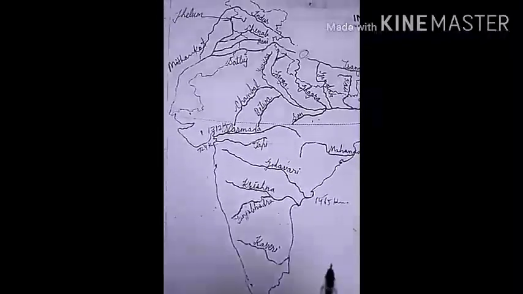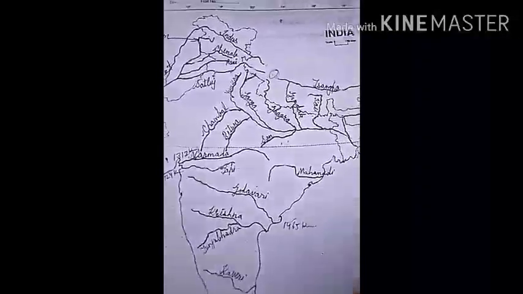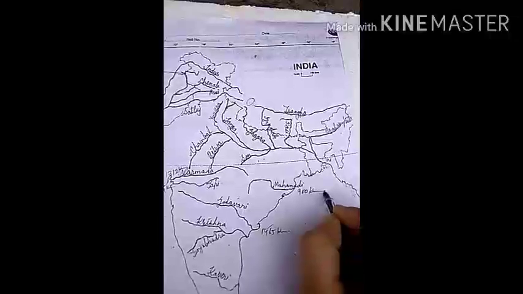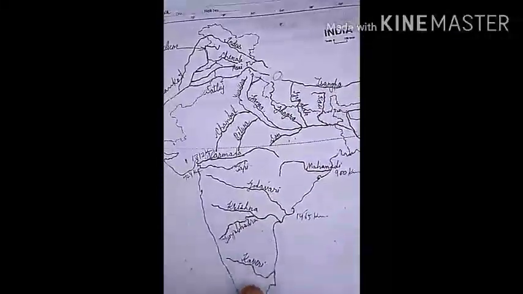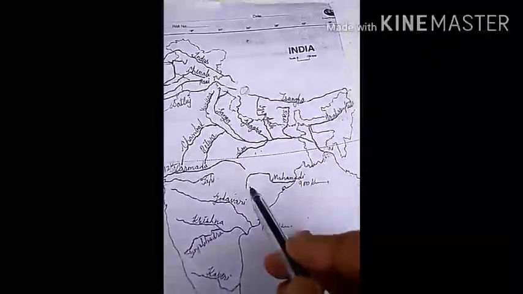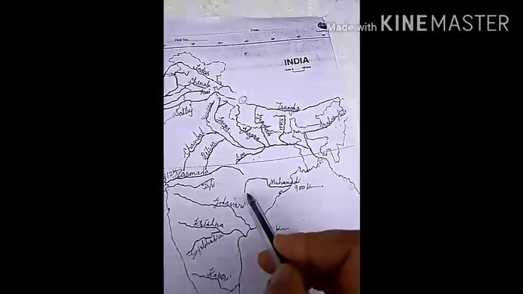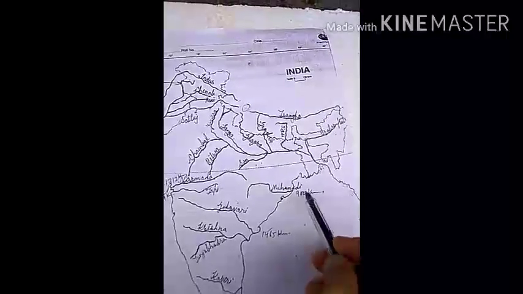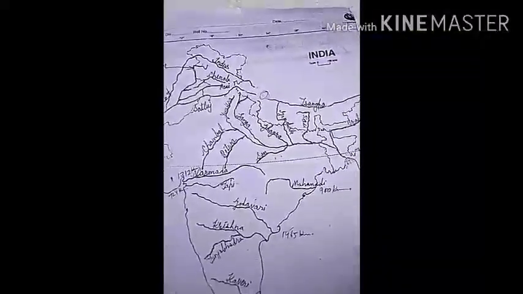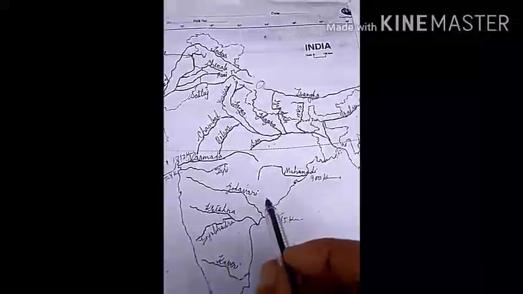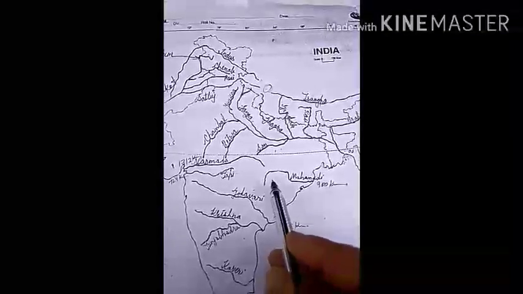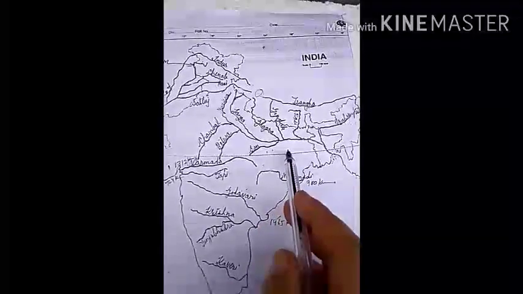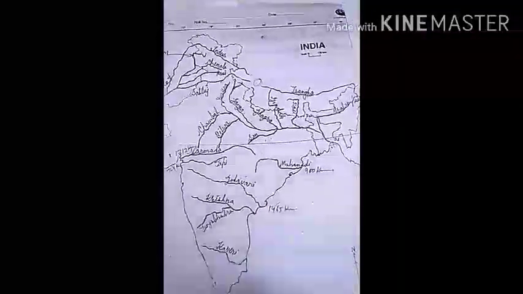After Godavari, Mahanadi. The length of Mahanadi is 900 km. Mahanadi rises from the highlands of Chhattisgarh, then flows towards the east and falls into the Bay of Bengal. Its drainage basin is shared by Maharashtra, Chhattisgarh, Jharkhand and Odisha.